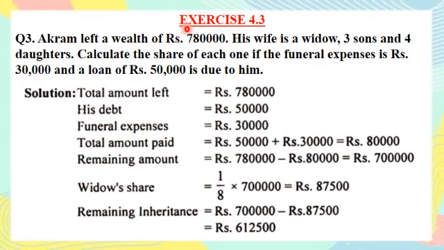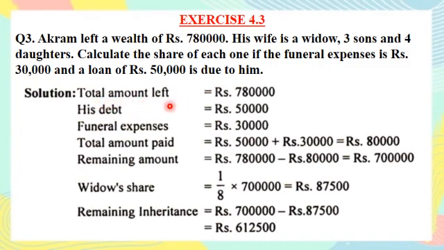Okay, we are moving to exercise 4.3. Question number 3. Akram left a worth of rupees 7,80,000. His wife is a widow, 3 sons and 4 daughters. Calculate the share of each one if the funeral expenses are rupees 30,000 and a loan of rupees 50,000 is due to him. So according to the rules, first of all, we will take away the amount of funeral expenses and the loan from his left property.